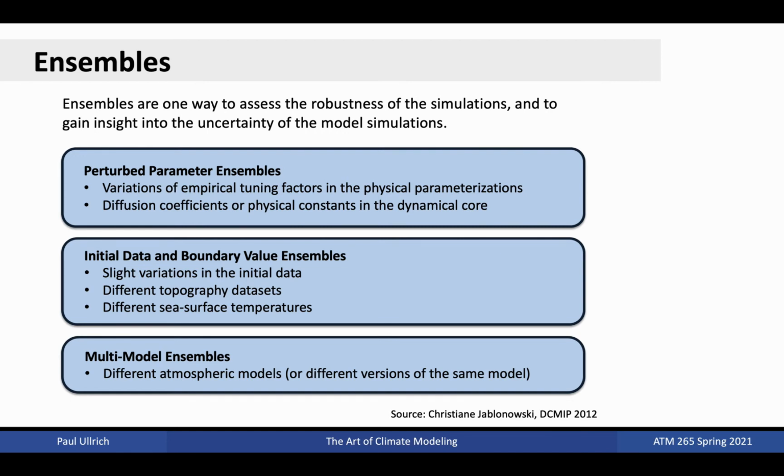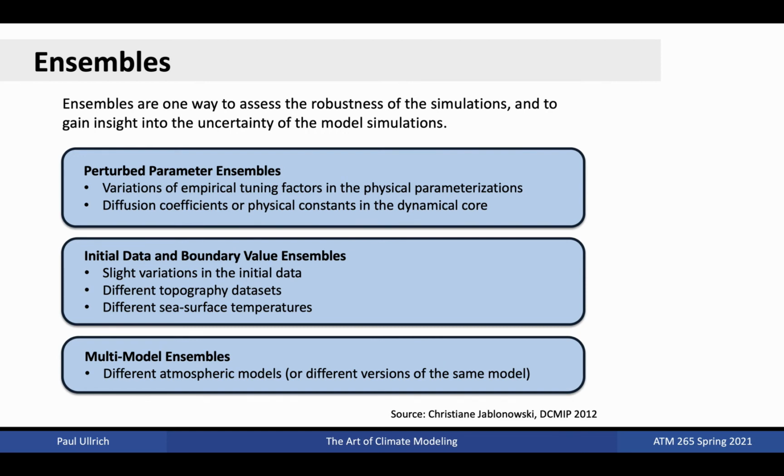Perturbed parameter ensembles consider variations in the tuning factors for physical parameterizations or the dynamical core diffusion coefficients. Recall that parameterization tuning parameters are not necessarily limited to one physically consistent value, but instead there is a general range of possible values. Subsequently, more comprehensive sampling of the space of possible parameterization tuning parameters allows a modeler to investigate sensitivity to these parameters.